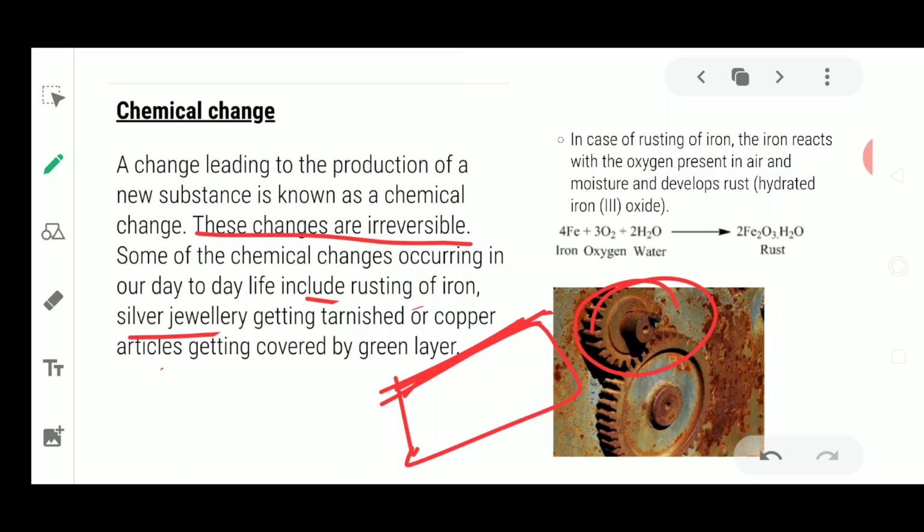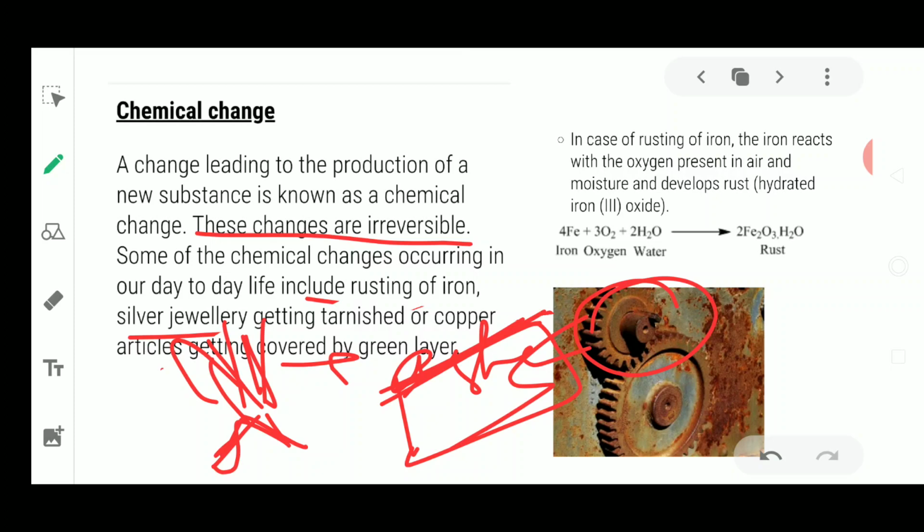So this is why changes where the properties could not be reversed back are known as chemical changes. Next, for example, the burning of wood. When you are burning wood, what is happening there? After burning, the ashes are formed.